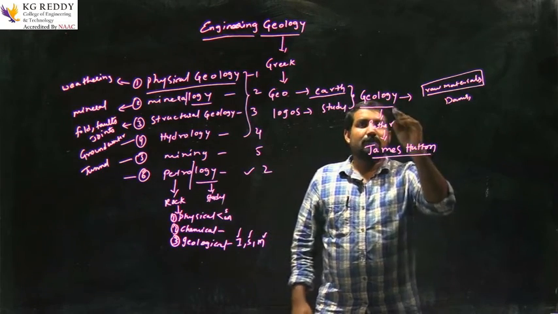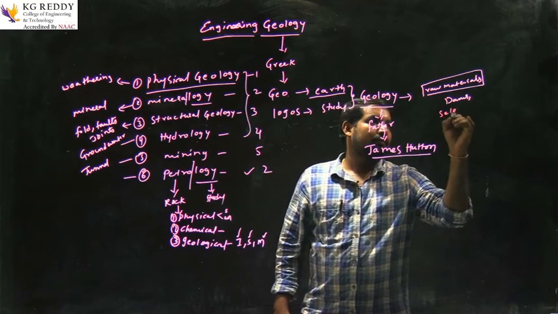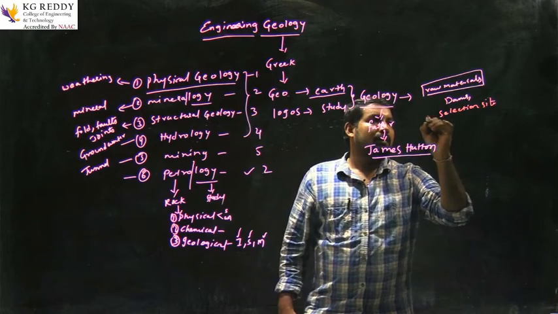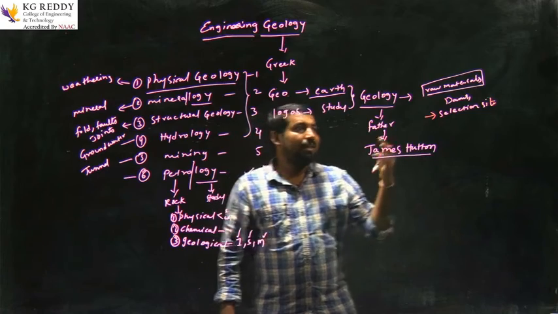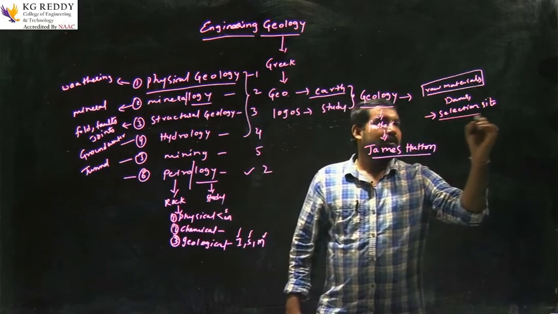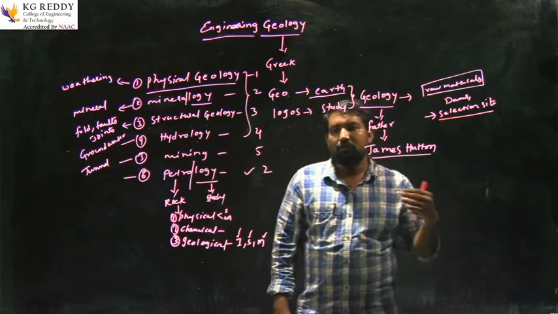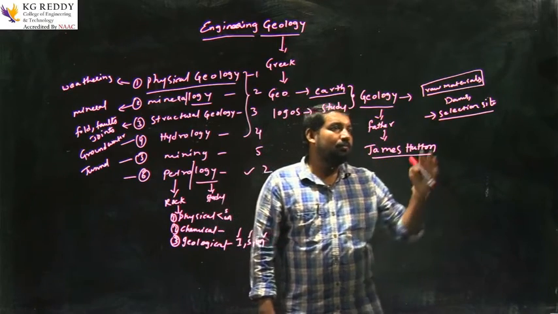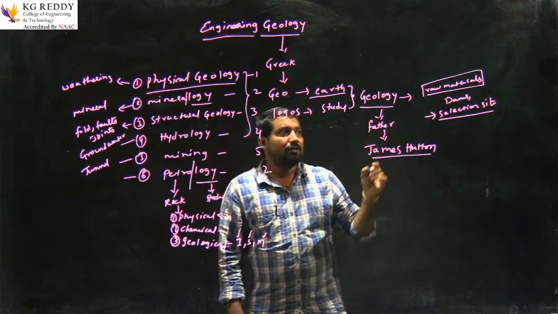The other thing in engineering geology is selection of site, which also plays a major role. When you want to construct any building, dam or road, selection of site plays a major role. For example, foundation: when you select a particular location, foundation plays a major role. The geologist will provide you the geological characteristics of that particular site.